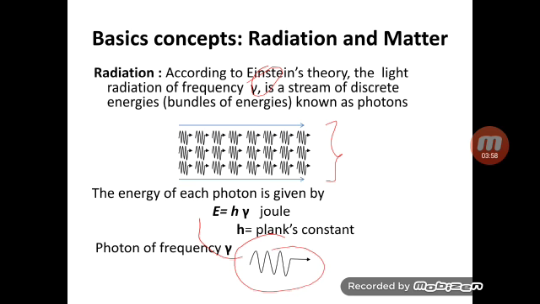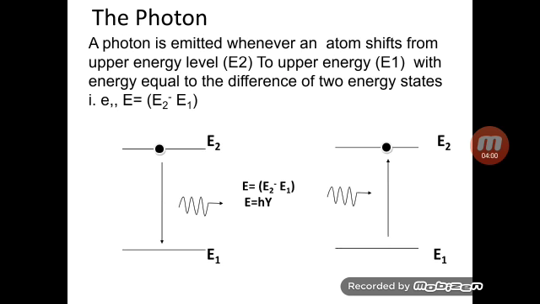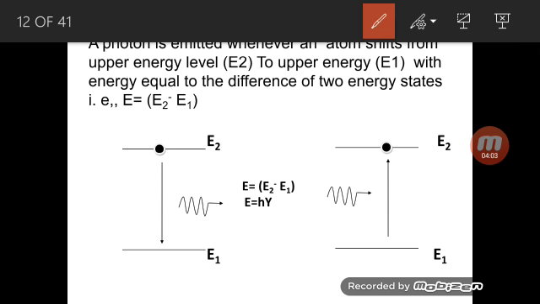So what is this photon? Whenever an atom moves from a higher energy state to a lower energy state, it emits a photon. Whatever extra bit of energy it has is emitted in the form of a bundle of energy. That bundle of energy is called a photon, and the energy of this photon is always equal to the difference of these two energy states.